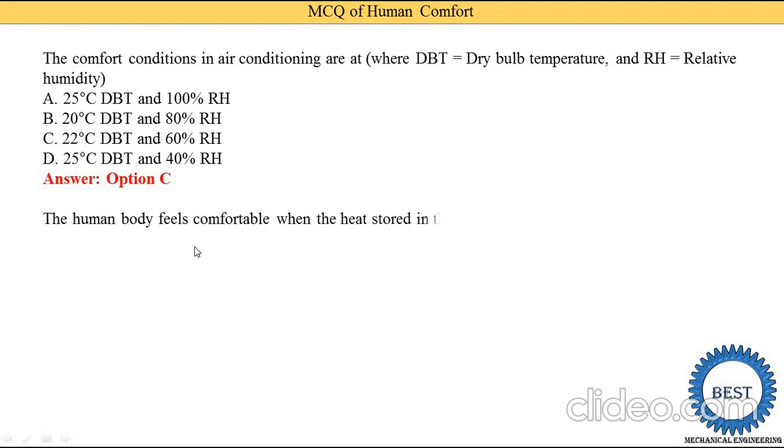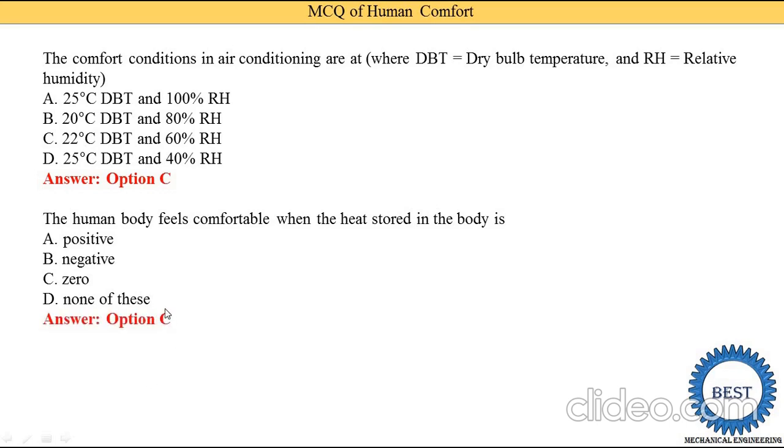The human body feels comfortable when the heat stored in the body is positive, negative, 0 or none of these? The human feels comfortable when the heat stored in the body is 0. It means when our body has not stored any heat energy, then we feel comfortable. So option B is correct.